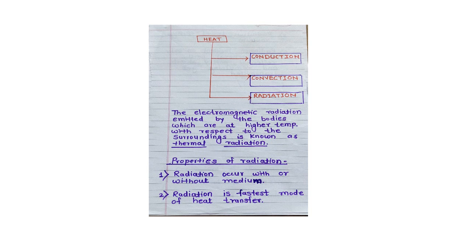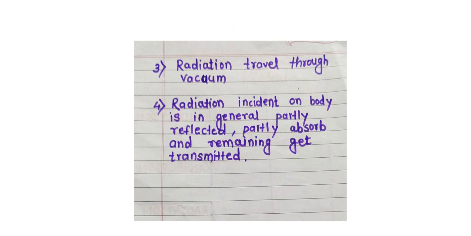There are some properties of radiation. First property is radiation occurs with or without a medium. Radiation is the fastest mode of heat transfer. Radiation travels through vacuum, and radiation incident on a body is in general partly reflected, partly absorbed and the remaining gets transmitted.